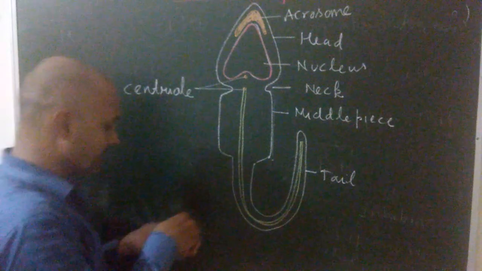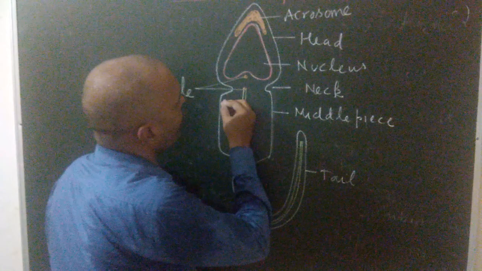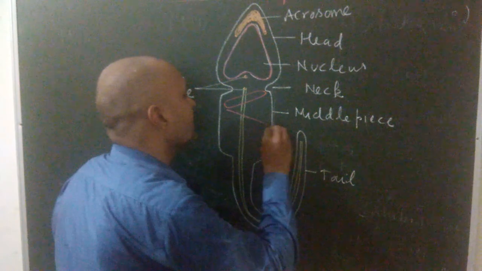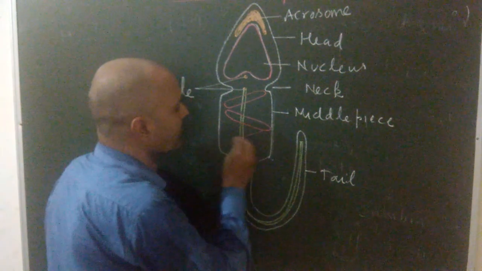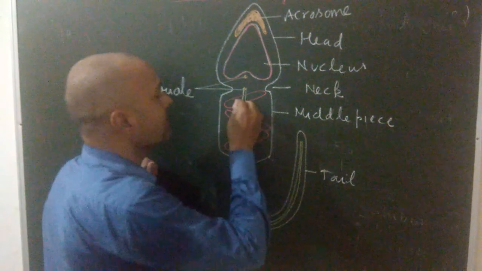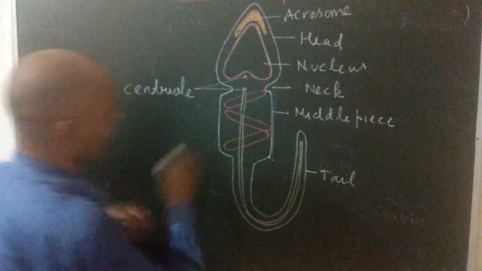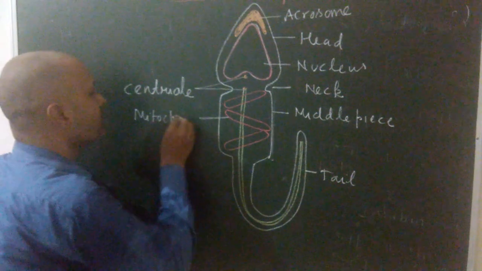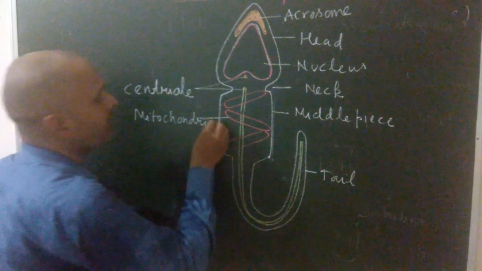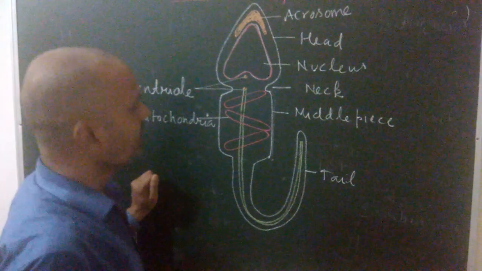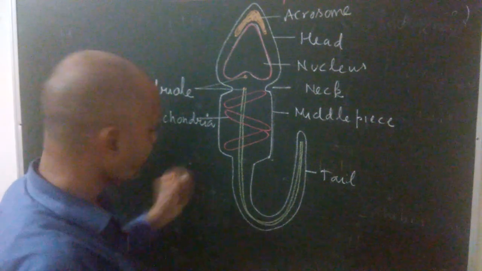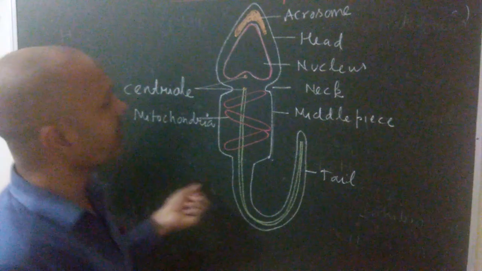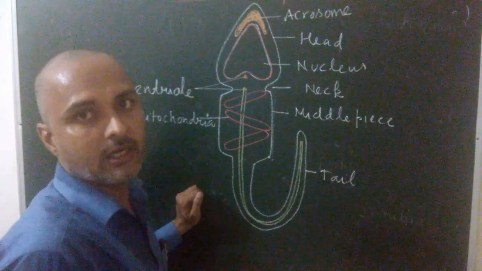At the middle piece it contains a huge number of spirally arranged mitochondria that provide energy to the sperm to reach from the vagina to the oviduct and complete the process of fertilization. And its tail provides motility to the sperm. So with the help of the tail, the sperm easily reaches from the vagina to the oviduct and completes the process of fertilization.